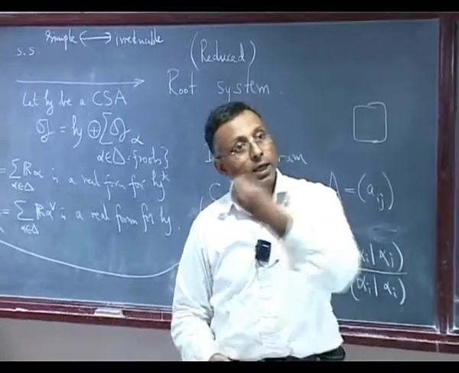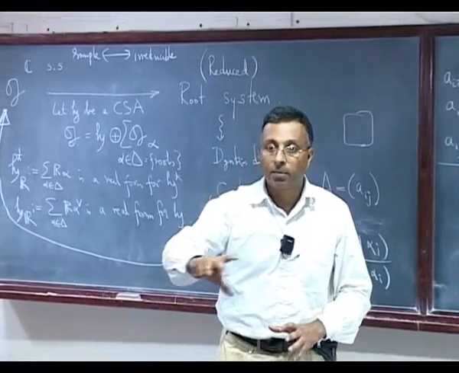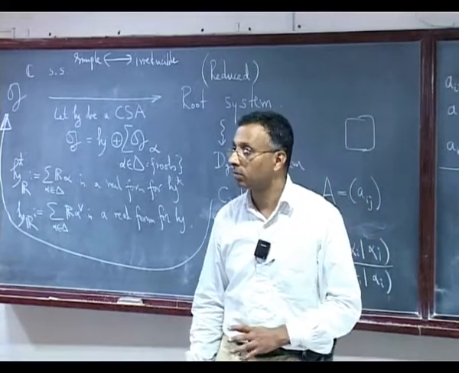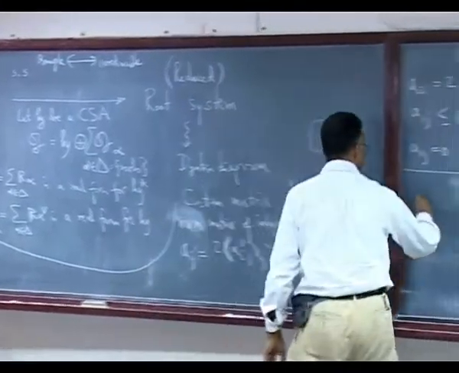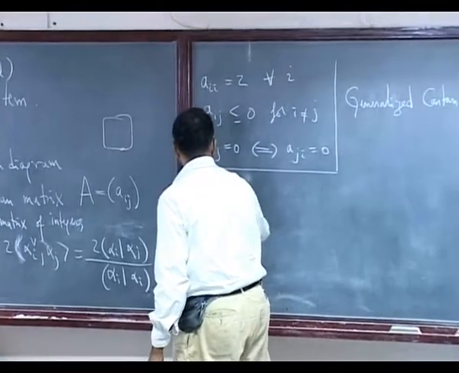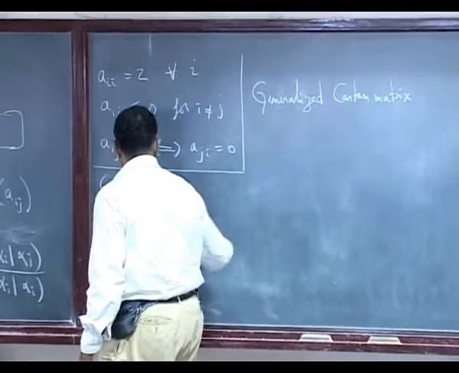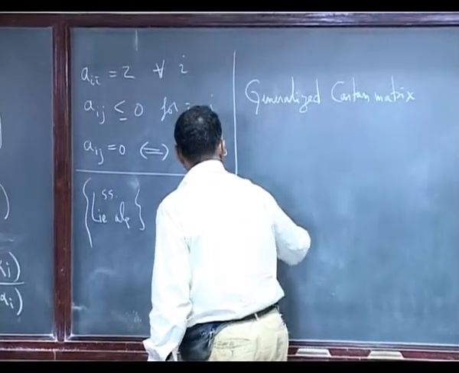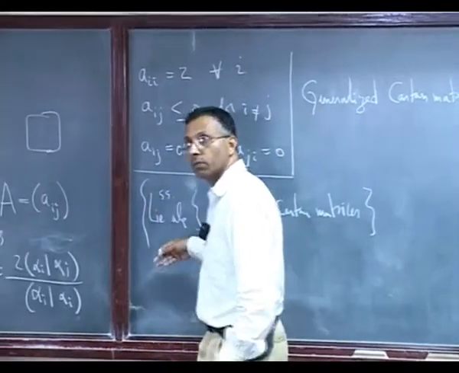I start with another Lie algebra, get a Cartan matrix. I will prove that if we end up with the same Cartan matrix, the original things must be isomorphic. So here are my semi-simple Lie algebras, and I produce my root systems or Cartan matrices here. So this is up to isomorphism.